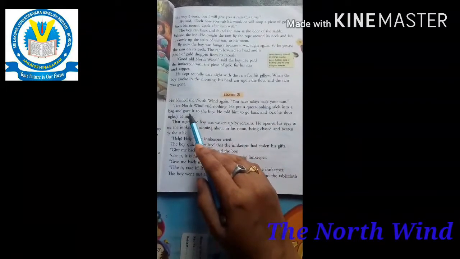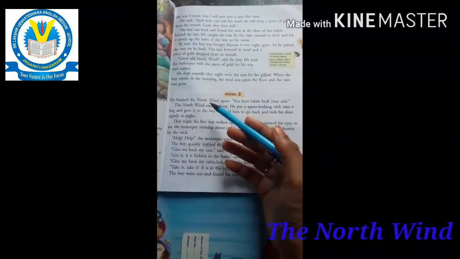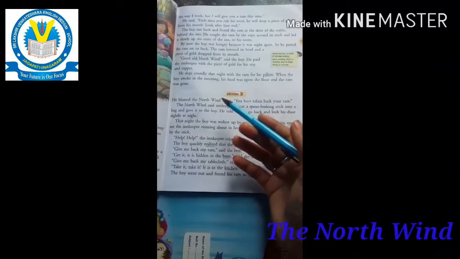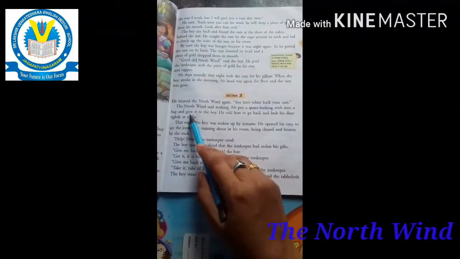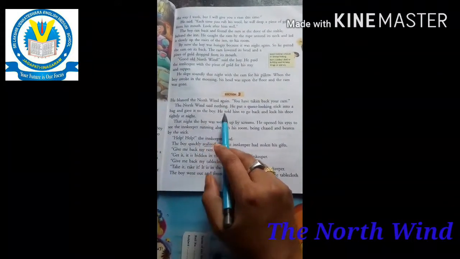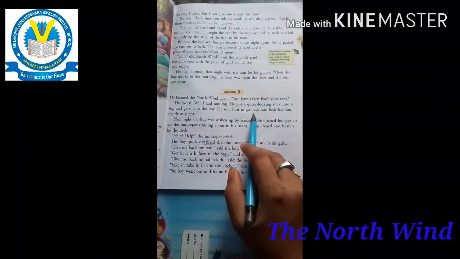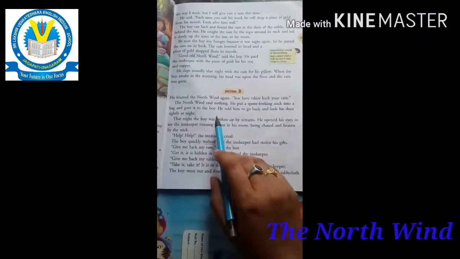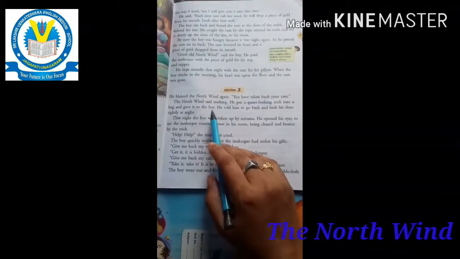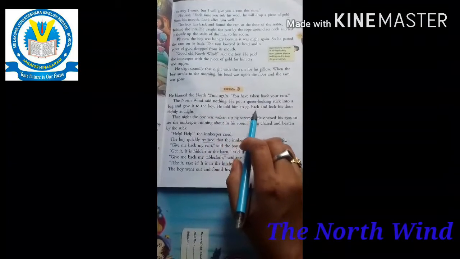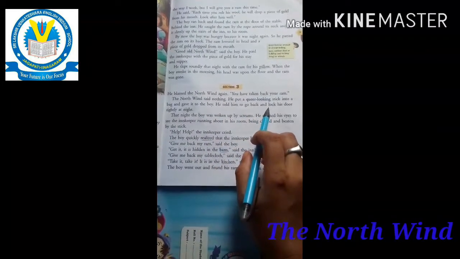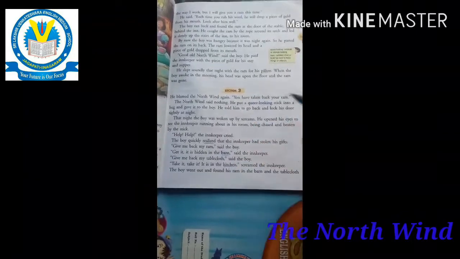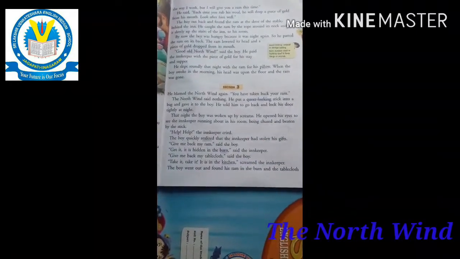In the first one, what did he give below? Yes, a bag. He gave it to the boy. He told him to go back and lock his door tightly at night. You have to take this bag, go back, and lock your door tightly at night.